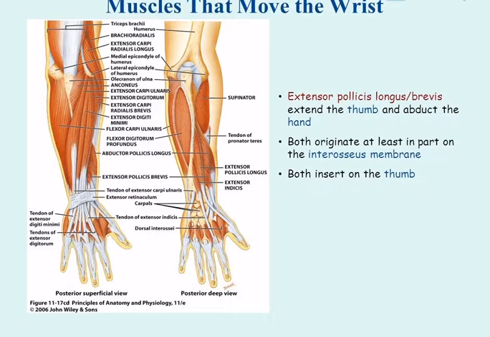Muscles that move the wrist. Extensor pollicis longus / brevis extend the thumb and abduct the hand. Both originate at least in part on the interosseous membrane. Both insert on the thumb.